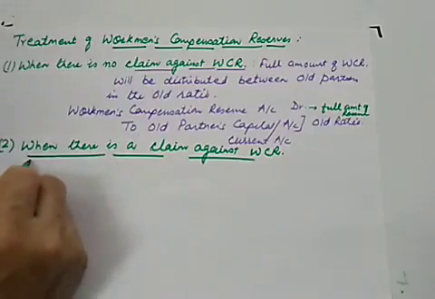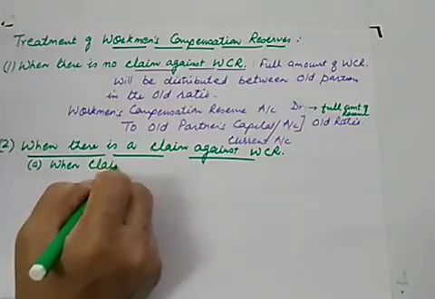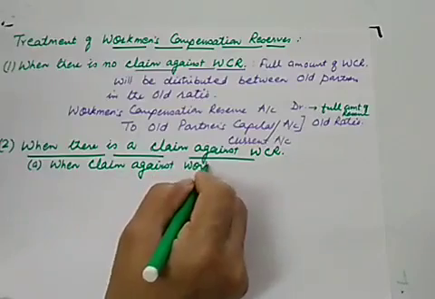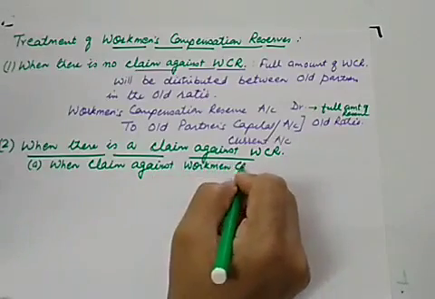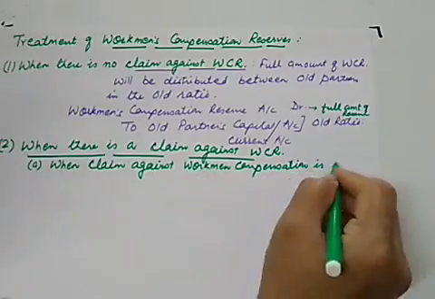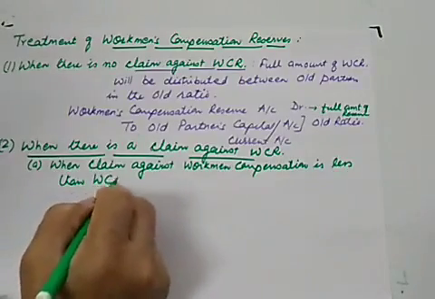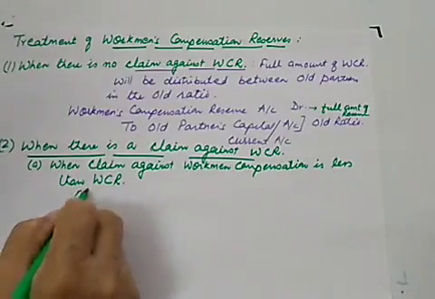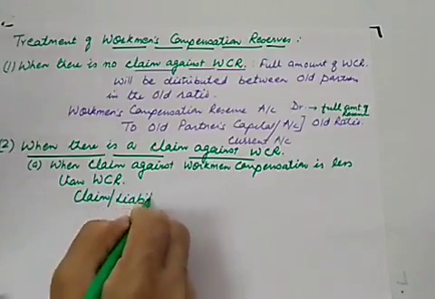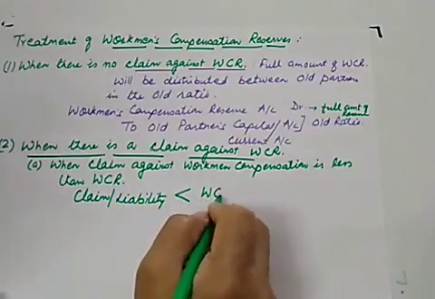In situation 1, when the claim against workman's compensation is less than workman compensation reserve, meaning the liability against workman compensation is less than the workman compensation reserve.